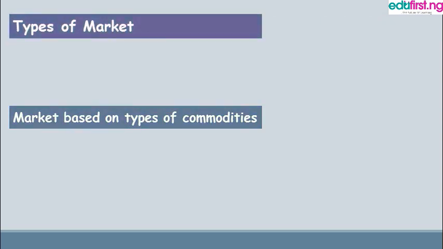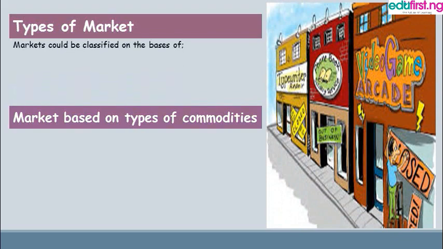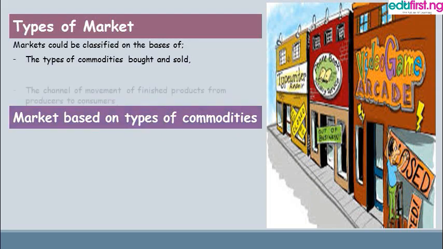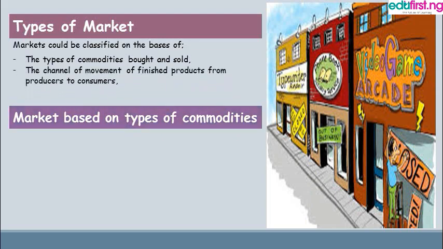Let's look at the types of market. Markets could be classified on three different bases. The first is that it can be classified on the basis of commodities that are bought and sold. It can also be classified on the basis of channel of movement of finished products from producers to customers. And thirdly, it can be classified on the basis of price.